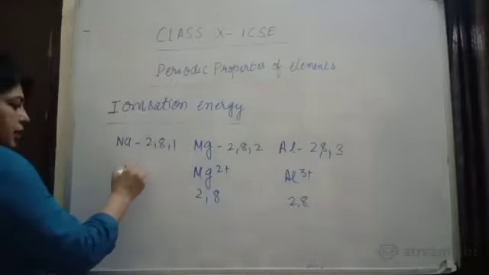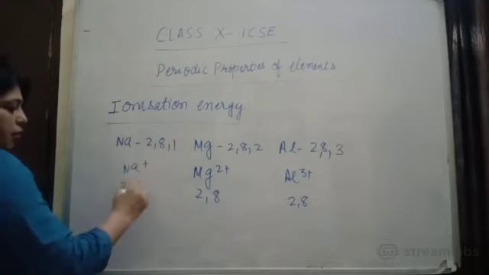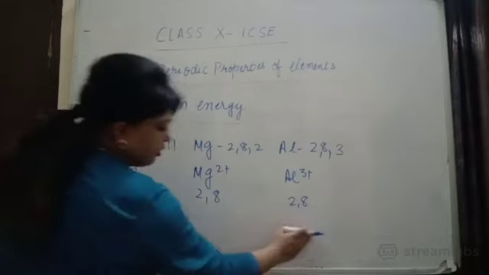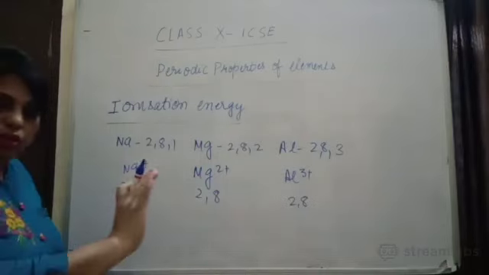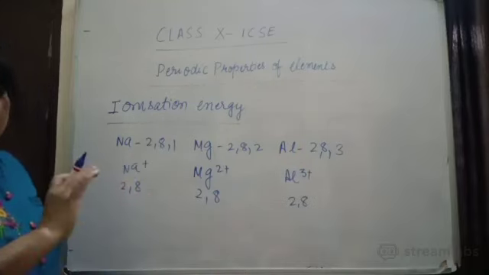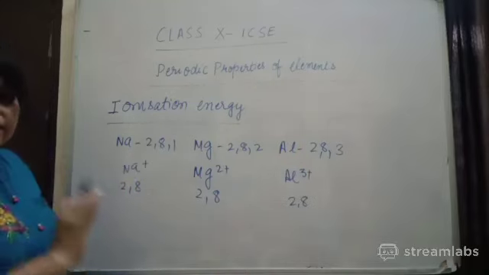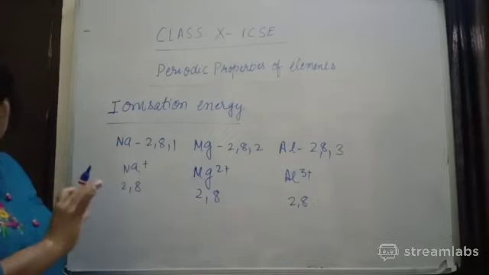In case of sodium, after losing 1, it will have a 1 charge. But which element can easily lose an electron? Just now we discussed, the fewer the valence electrons, the more readily it can lose an electron. And why? Because it requires less energy. So less energy is required, and it can easily make positive ions.